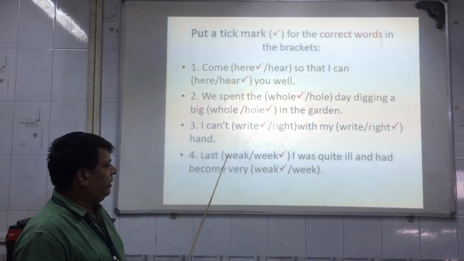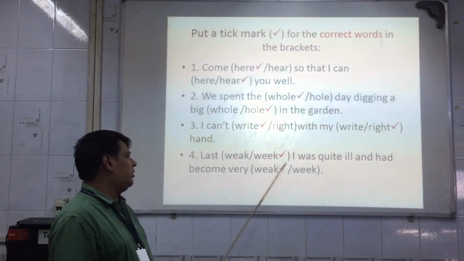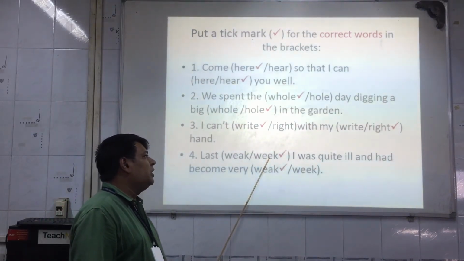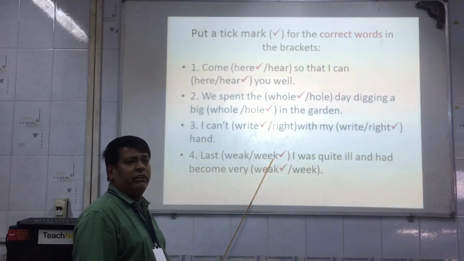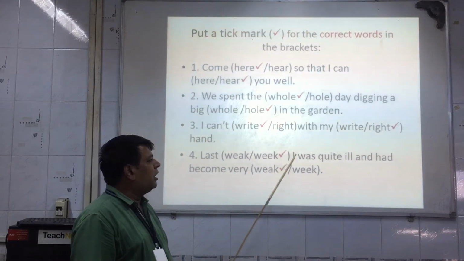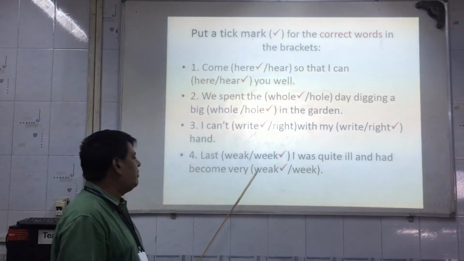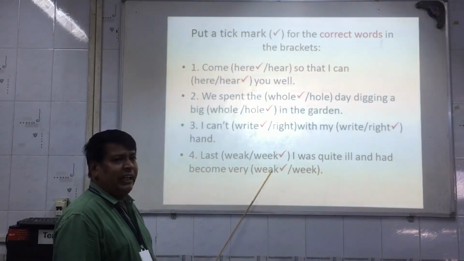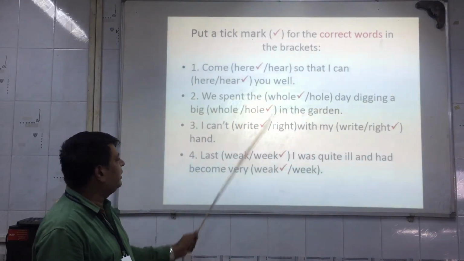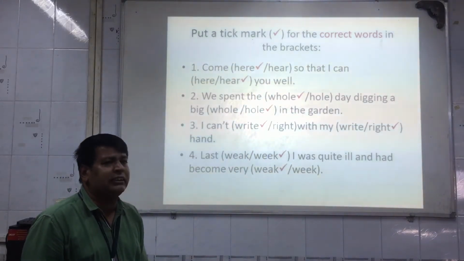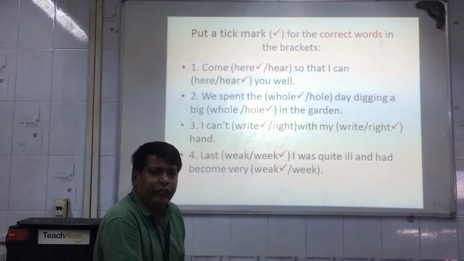Last fourth one, last week, I was quite ill and had become very weak. Now last week, week means here we are related to the days of a week. That is Sunday, Monday, Tuesday, Wednesday, Thursday, Friday and Saturday. The WEEK we will take. I was quite ill and had become very weak. WEAK. Weak means very weak. Understood? So here what we have seen in these four examples is that the words sound the same but the meanings and spellings are totally different.